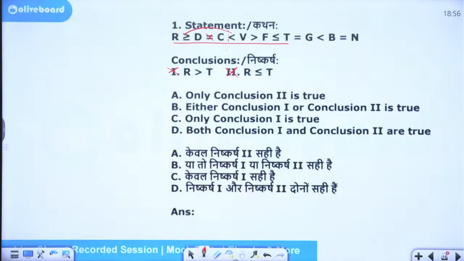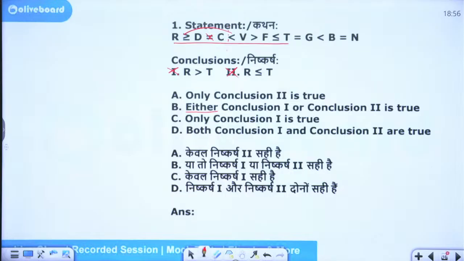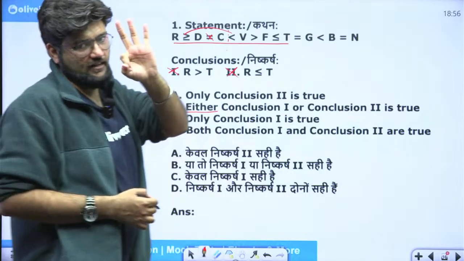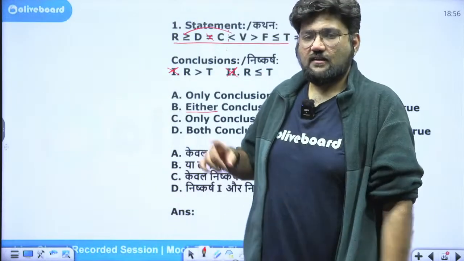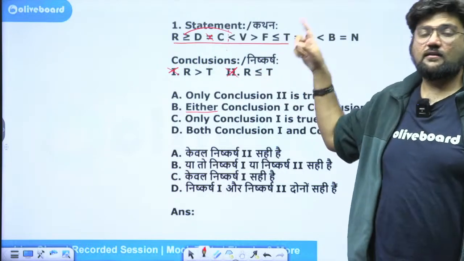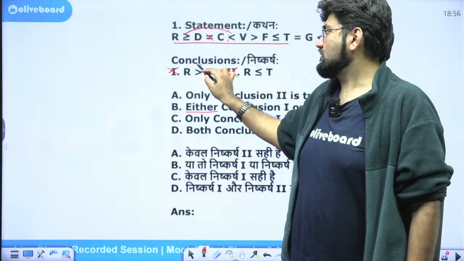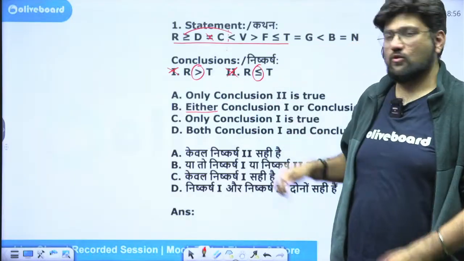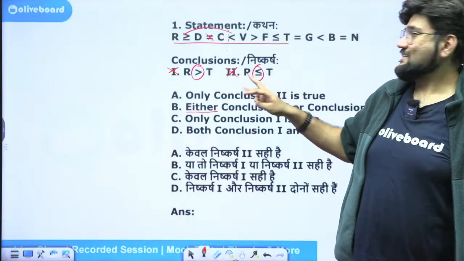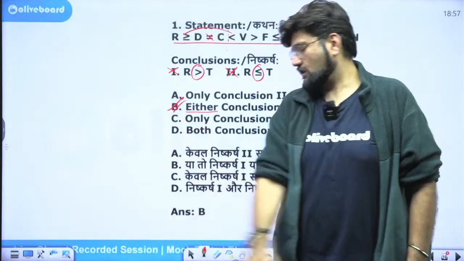Technically my answer should have been 'does not follow', but I have 'either or' sitting here. If either-or is sitting, I will have to check its 3 conditions. Condition number 1, both conclusions are individually incorrect. Condition number 2, since the relationship cannot be determined, a combination of 3 signs between them, greater than, less than and equal to, is true. Condition number 3, same elements, same direction, correct. So, either conclusion 1 or 2.